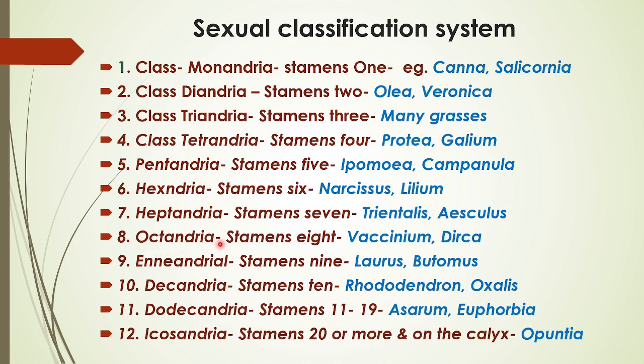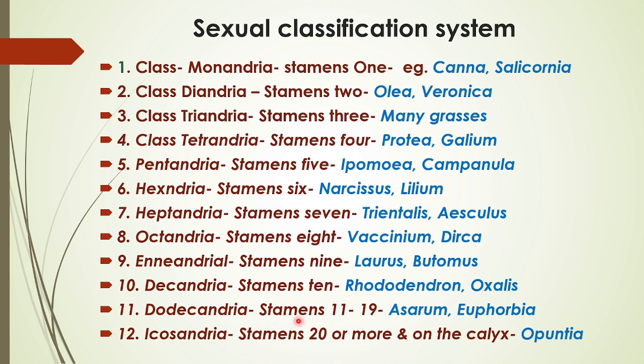Next class is Octandria, stamens 8: Vaccinium and Erica. Enneandria, that is, stamens are 9: Laurus and Butomus are the examples. Next class is Decandria, number of stamens is 10, examples are Rhododendron and Oxalis.